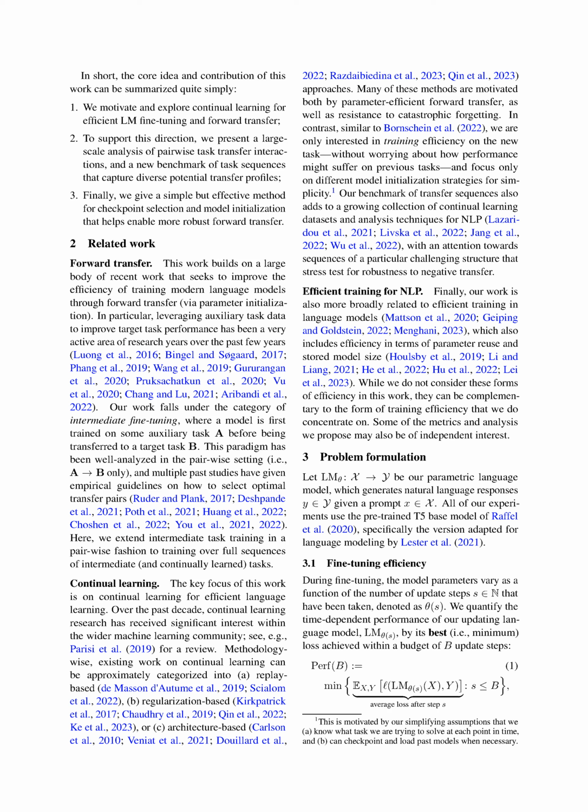Section 2 Related work. Our research builds upon a significant amount of recent work that aims to enhance the efficiency of training contemporary language models through a process known as forward transfer. This involves using the parameters from a previously trained model as a starting point. Specifically, we're interested in how data from auxiliary tasks can be used to improve the performance of a target task. This has been a hot topic in research for several years.